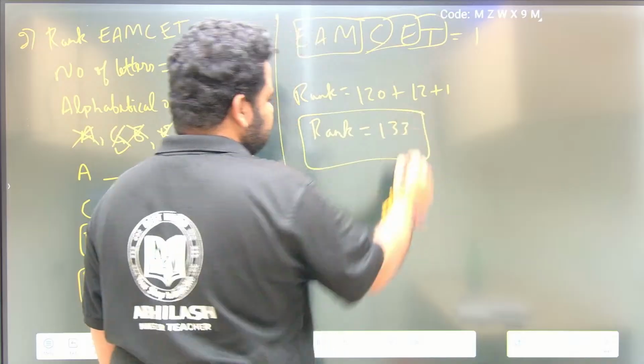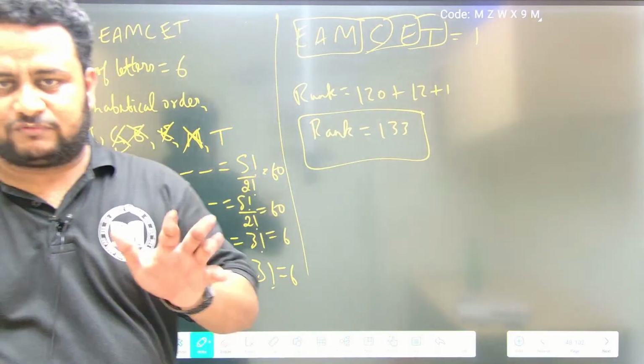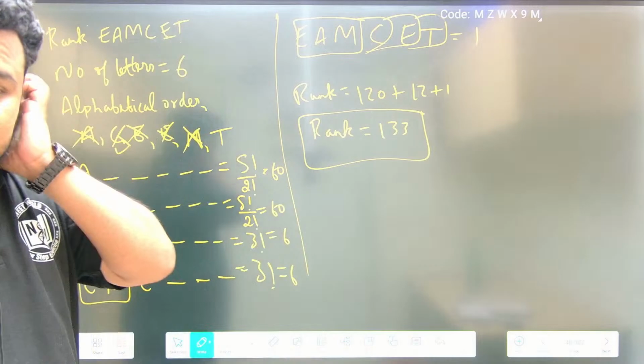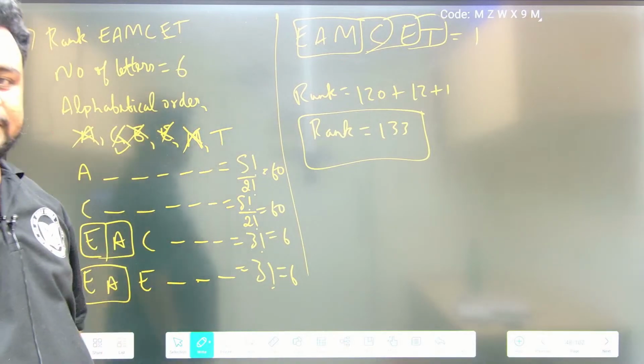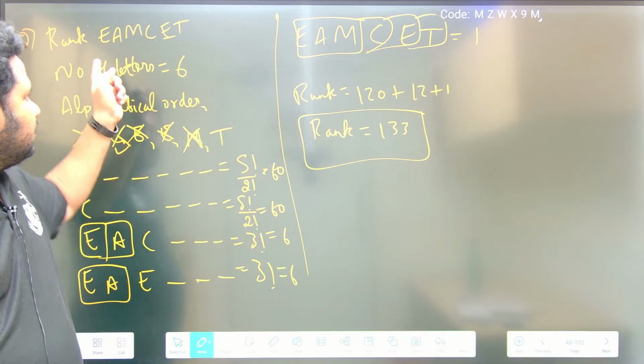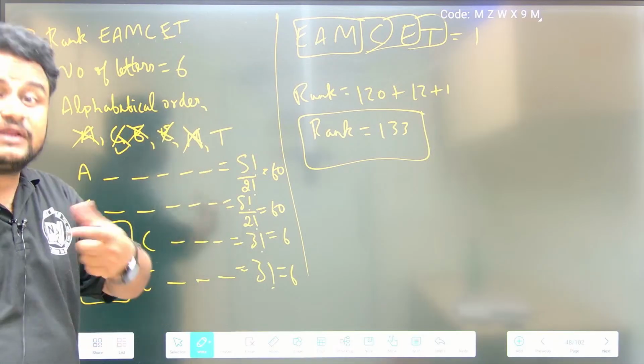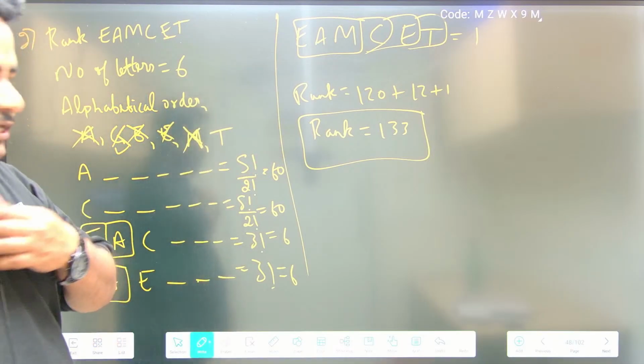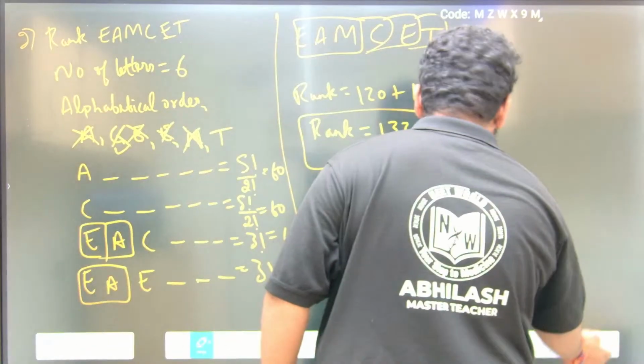This is how you got to solve this question. Please remember, for MASTER it is 157. For REMATCH it is 391. For MSET it is 133. Do it for EAPSET and put it in the comment section. Okay, next, let us go to the next question.